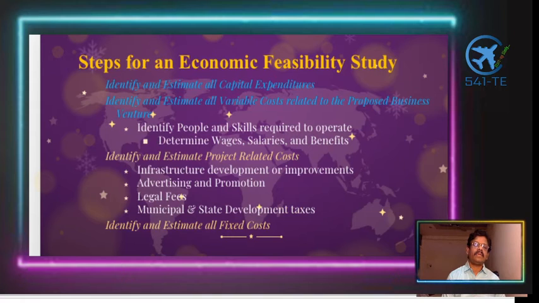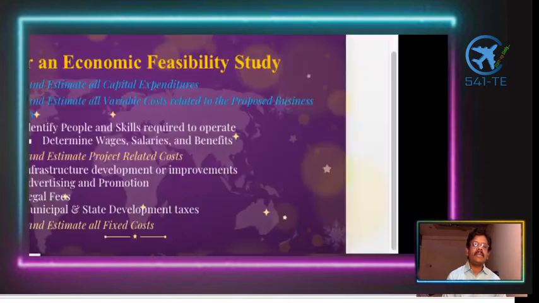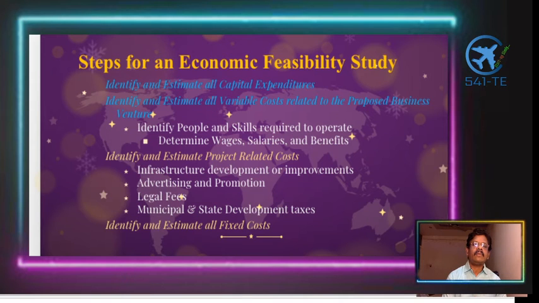The application of this in an organization is something different. When you look at the steps for an economic feasibility study, we have to identify and estimate all capital expenditures, and identify and estimate all variables like the cost reduced and the proposed business volumes, which must be very clearly specified.